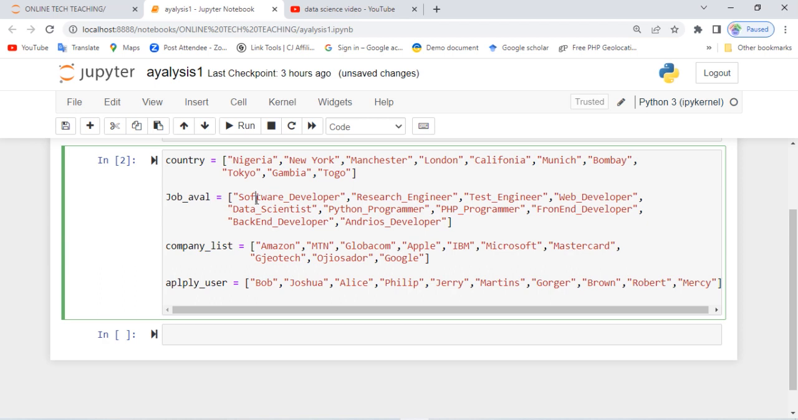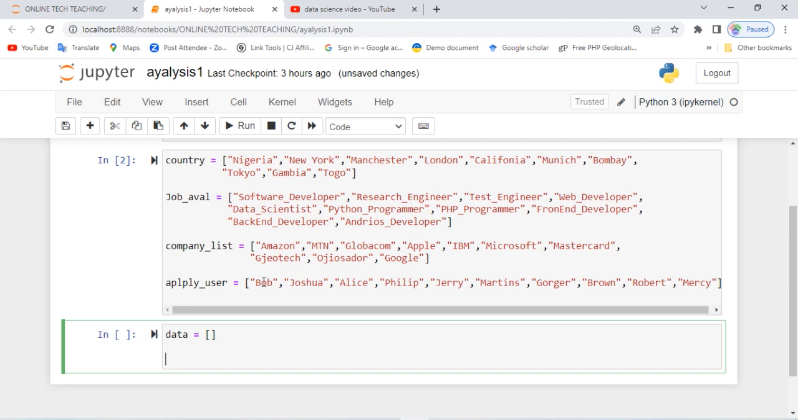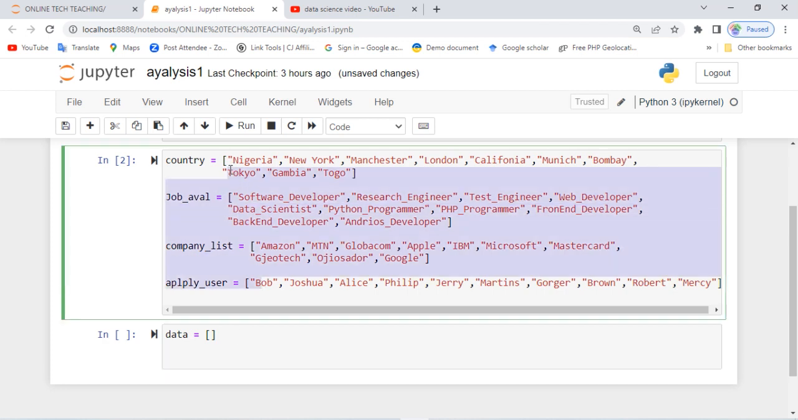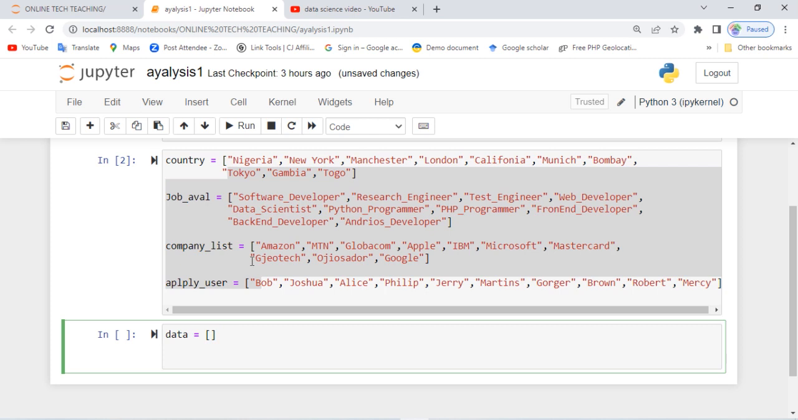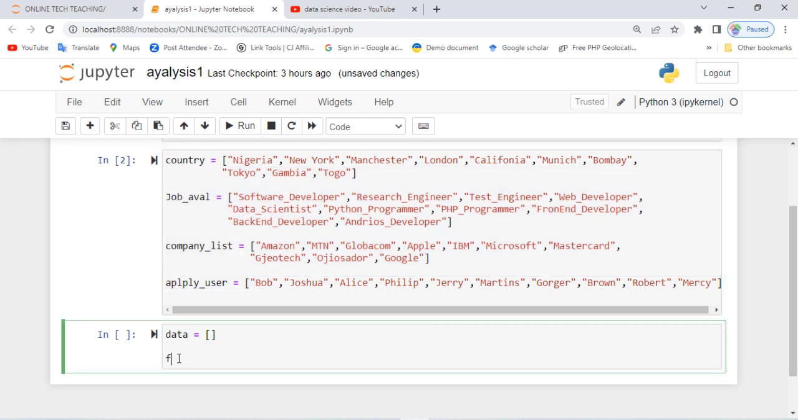Now, what we want to do first, I want to define an empty list, call it data equals to an empty list. This empty list, we are going to push all this data into it later. Because we are generating data at random, I'm going to use a for loop. Now, say for i, and if you don't know what a for loop is, I urge you to watch my previous video, please.